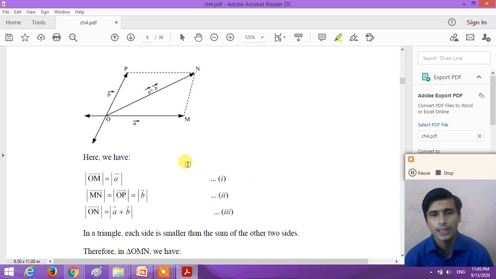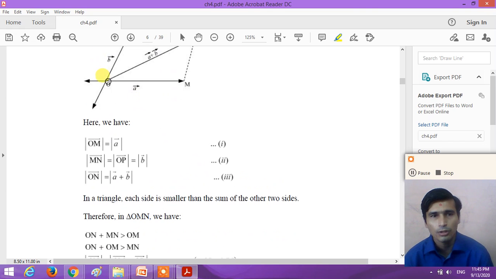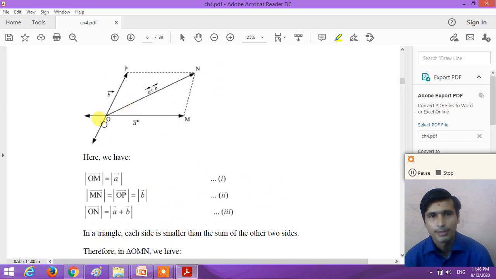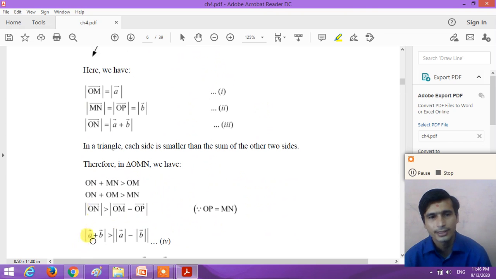Here, with the help of the parallelogram, we can get the magnitude of A plus B: magnitude of A, magnitude of B, and magnitude of A plus B. In the triangle OMN, we can say that ON plus MN is greater than OM. So the magnitude of A plus B is equal to OM minus OP. So the magnitude of A plus B is greater than the magnitude of A minus the magnitude of B.